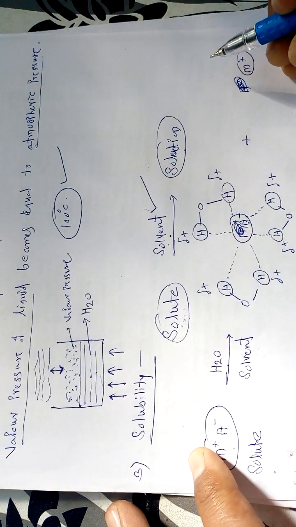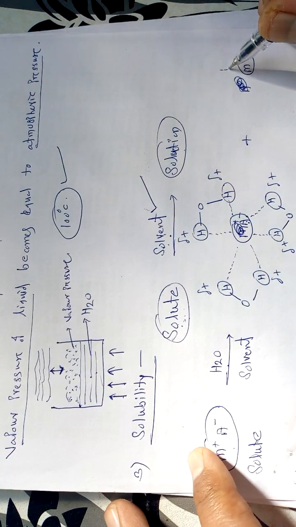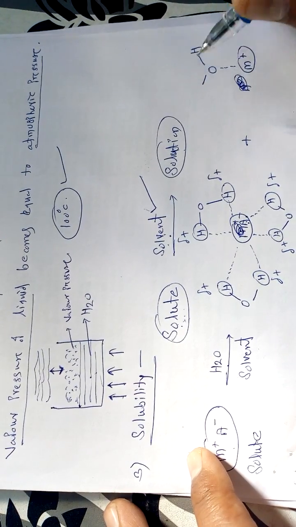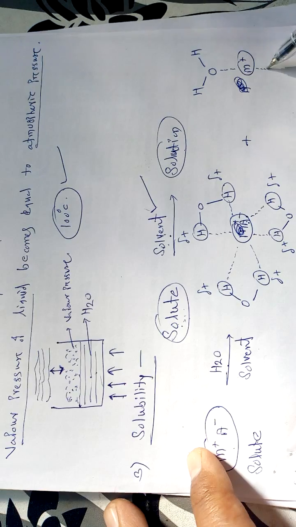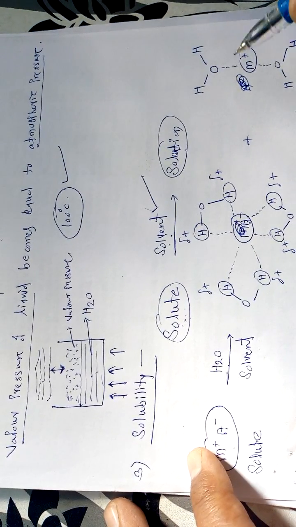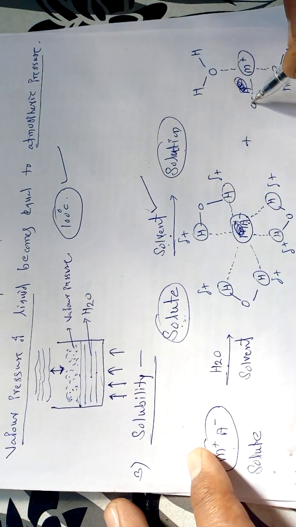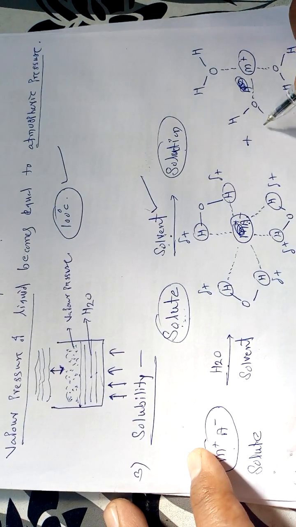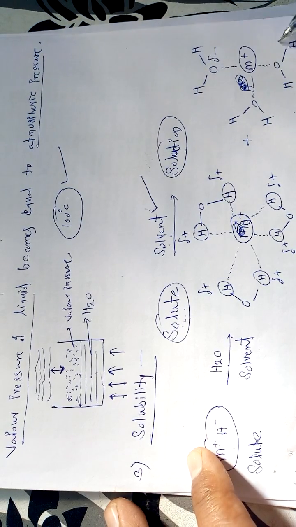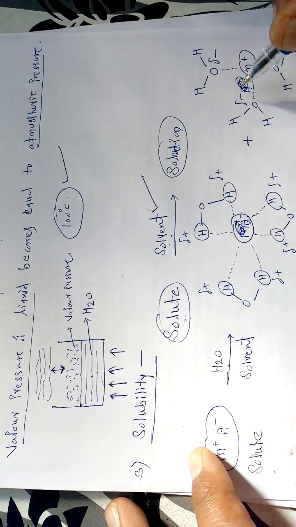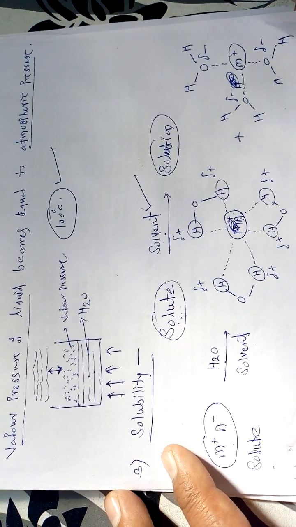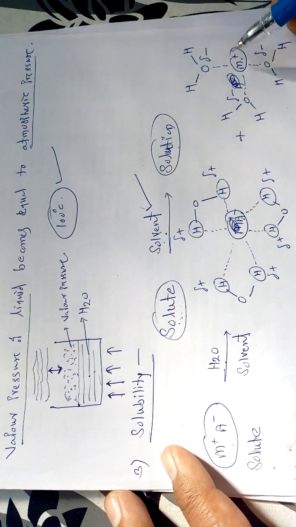In the same way, this M plus also gets surrounded by the oxygen from your solvent, that's water. In this case, this is an oxygen, and these are hydrogens. So we can say that this oxygen has the partial negative charge, and this M plus has the positive charge. So there is a force of attraction from this cation to the anion.